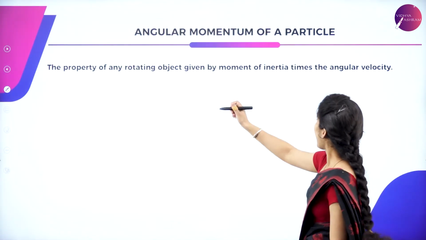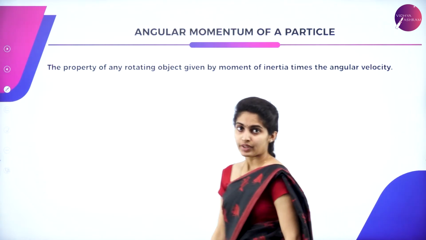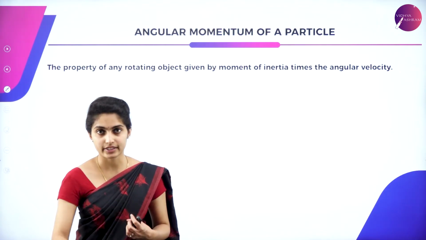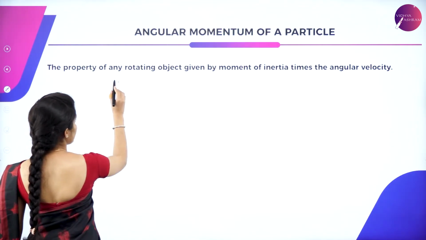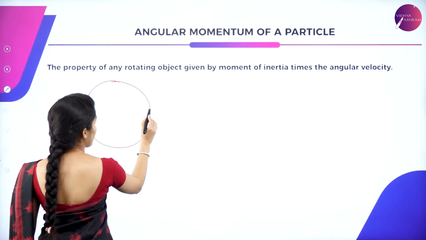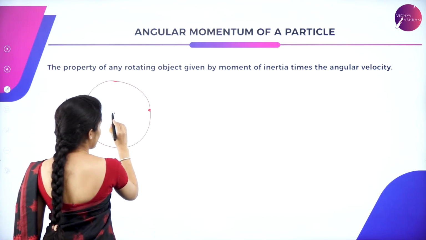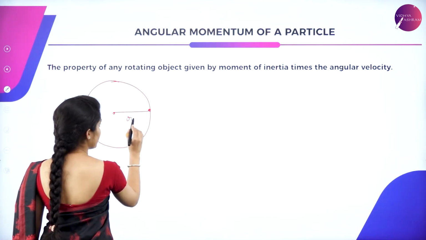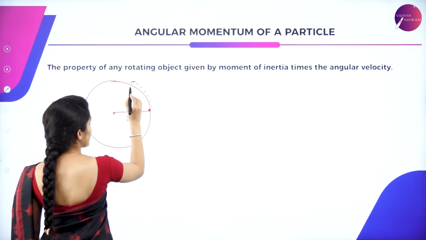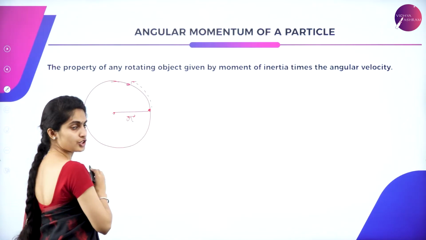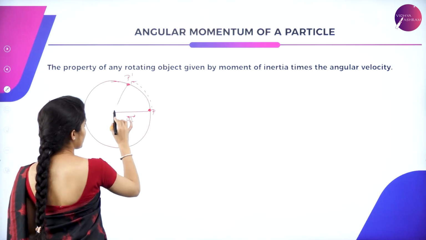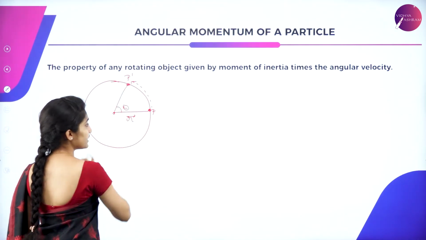Next, let us go to angular momentum of a particle. Let us see what is exactly the angular momentum of a particle. So here you consider the rotatory, that is a circular path, which is taken by a particle. From its center, the position is said to be vector r. So it rotates in this way. So here is the final position of the particle. Here it is P. This is the final position of the particle, which makes an angle theta.